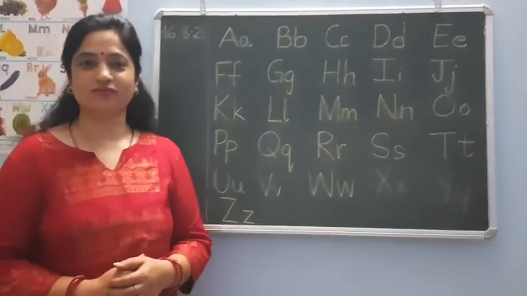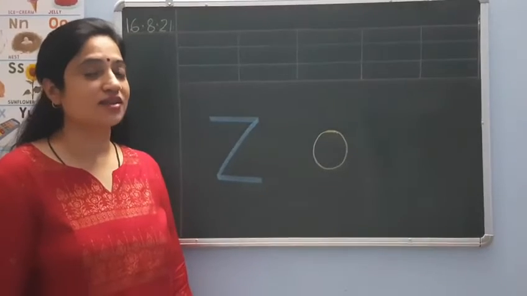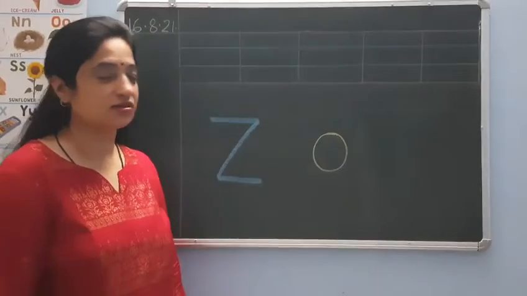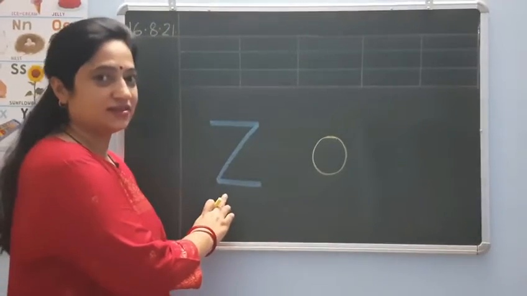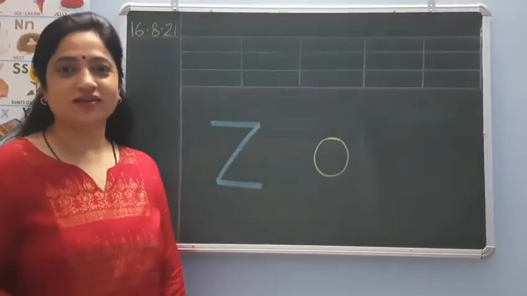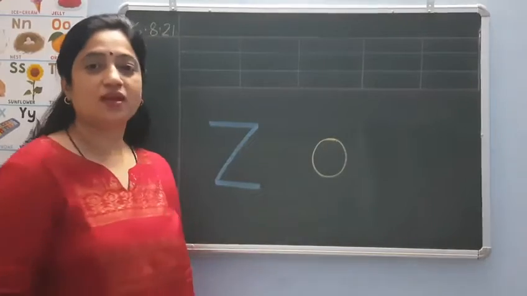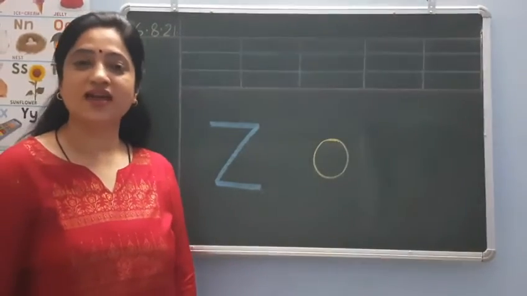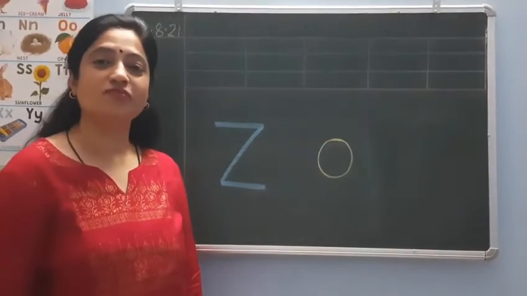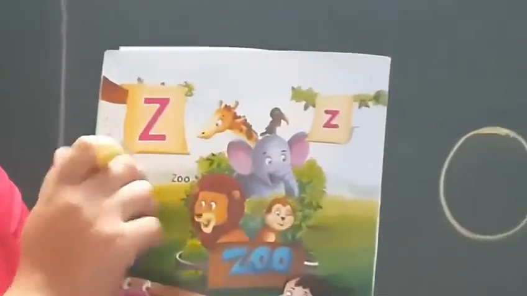Children, today I will teach you to write the last letter of the English alphabet and that is Z. Z for zero. Okay children? So today I am going to teach you to write capital Z. But before that, children, let's have a look at the things which start with the letter Z. Look here children, this is capital Z and this is small z.